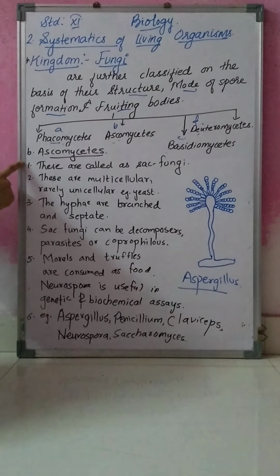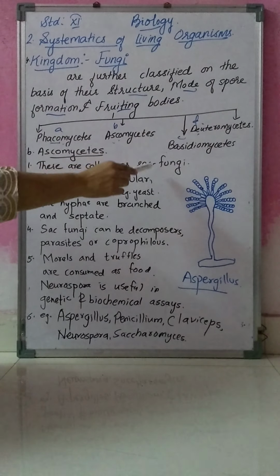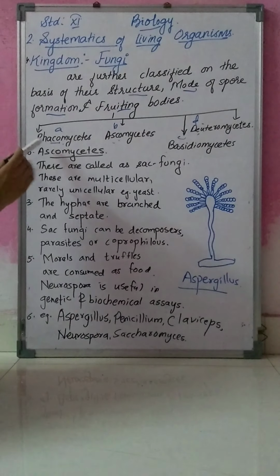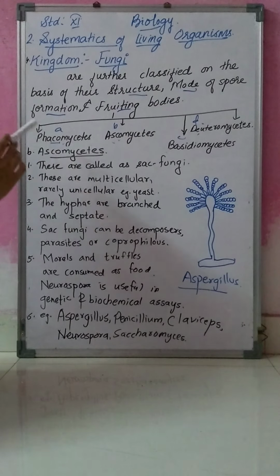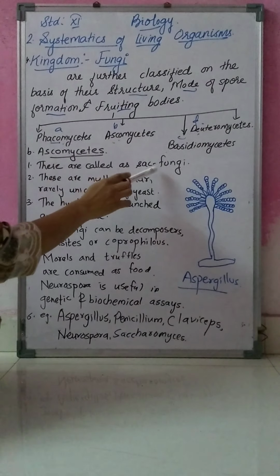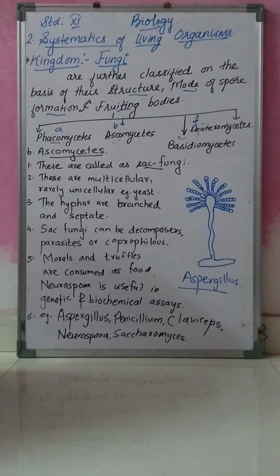Next is Ascomycetes. Ascomycetes are commonly called sac fungi. We have seen Phycomycetes, which were known as algal fungi. Ascomycetes are known as sac fungi.